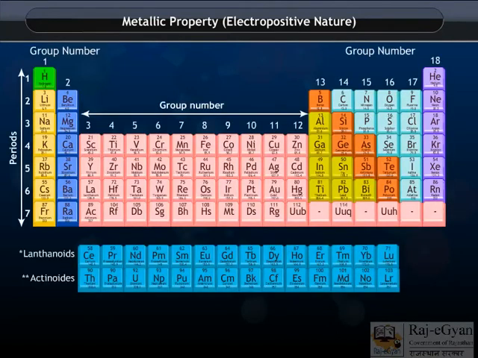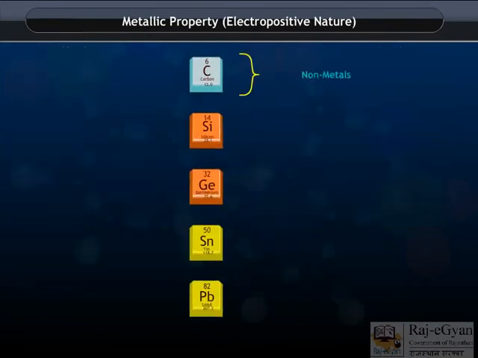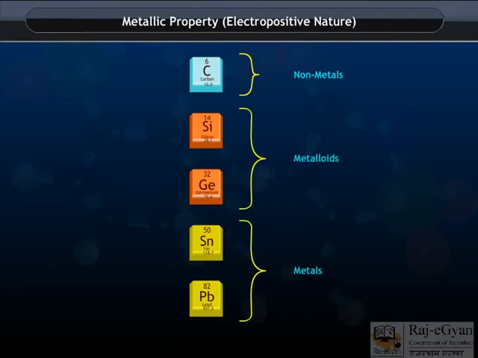In a group, the metallic property of the elements increases from the top to bottom. For example, in group 14 or 16, carbon is a non-metal, silicon and germanium are metalloid, while tin and lead are metals.